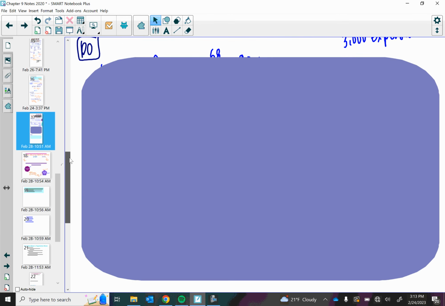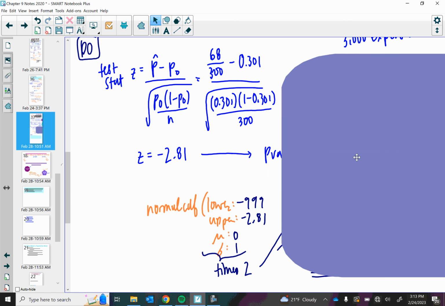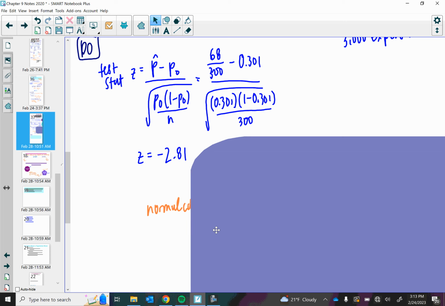Our next step is our do. In our do, we have to do two main things: calculate a test statistic and then a p-value. For our test statistic, and we'll start here, for our test statistic, it is a z critical value.